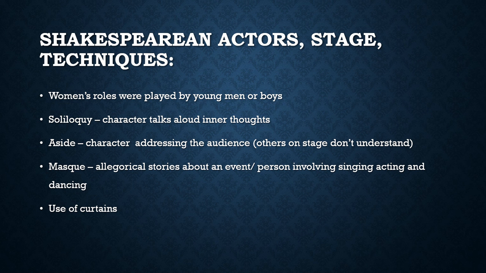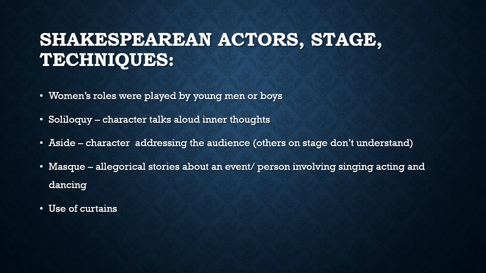The next one is aside. Often in the text, you'll find aside being written within brackets. What is the meaning of that? Aside means the character addresses the audience, whereas the other characters on stage don't understand or don't listen to what he says.